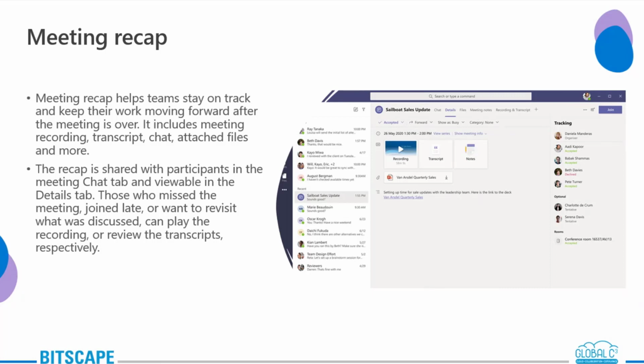A recap including the meeting recording, transcript, chat, the shared files, and everything are automatically shared. Can you see under this meeting tab, under this chat tab, all of these things will be viewable under the details tab.